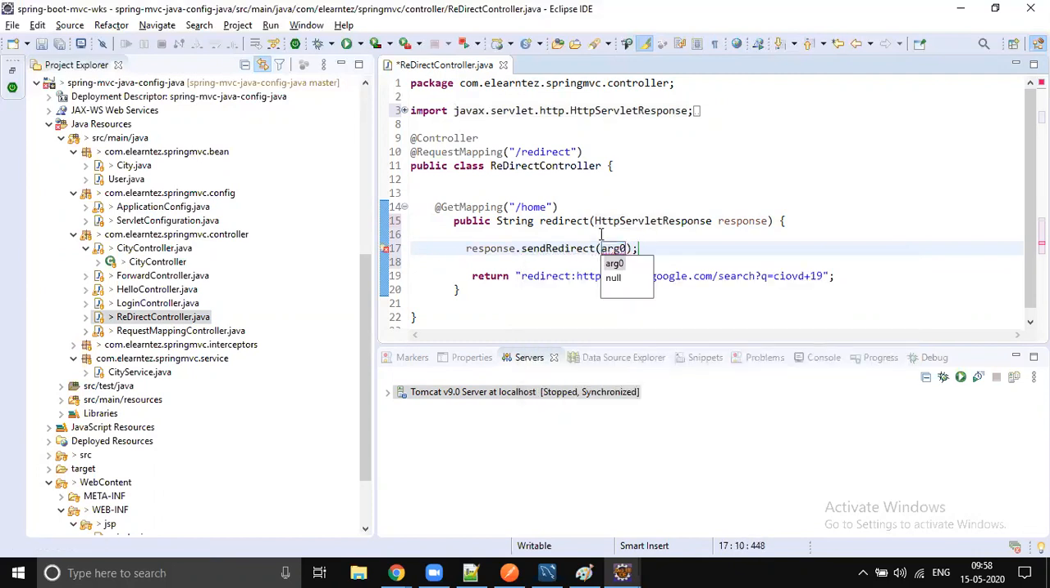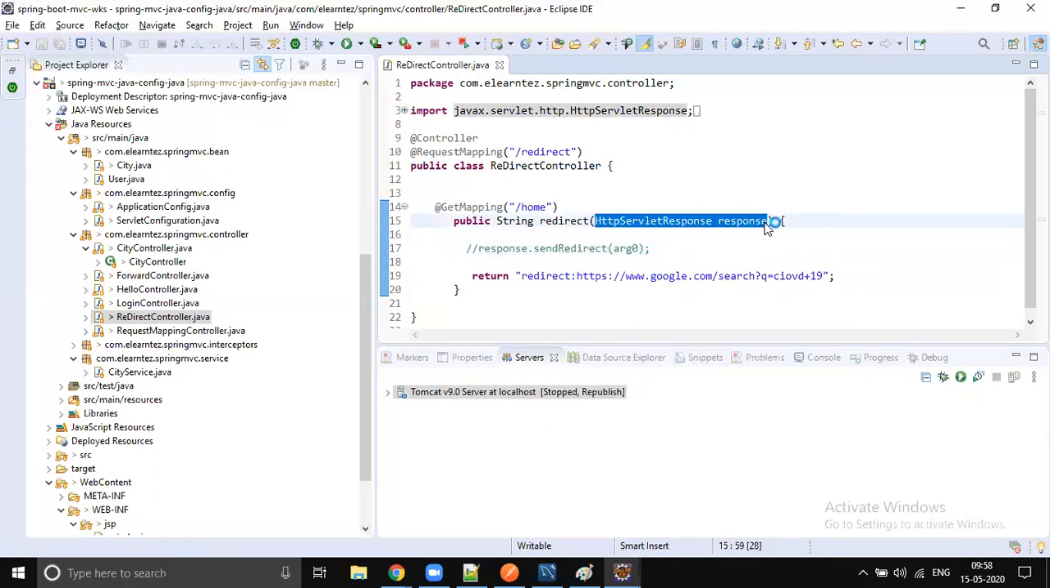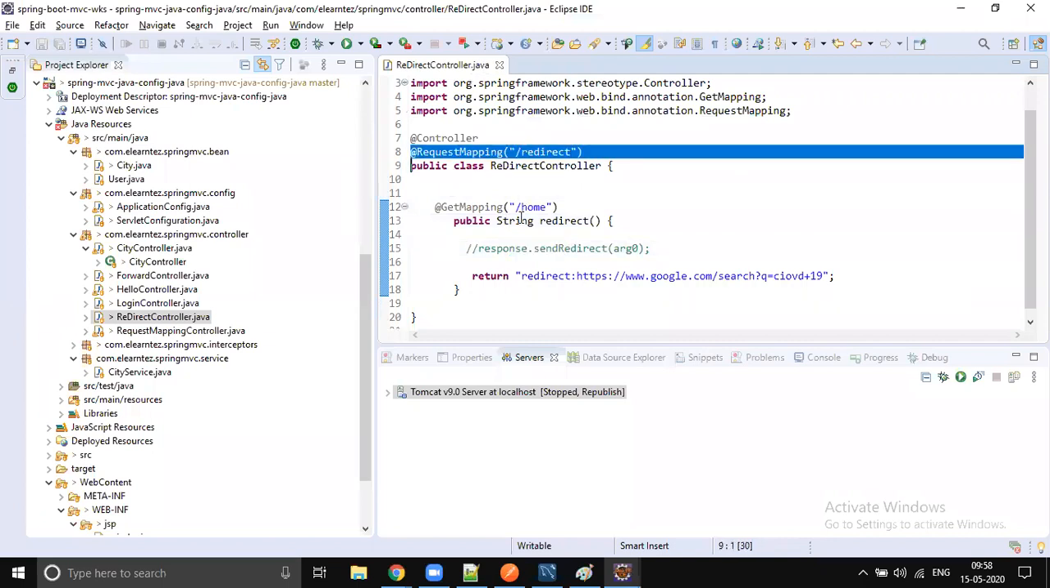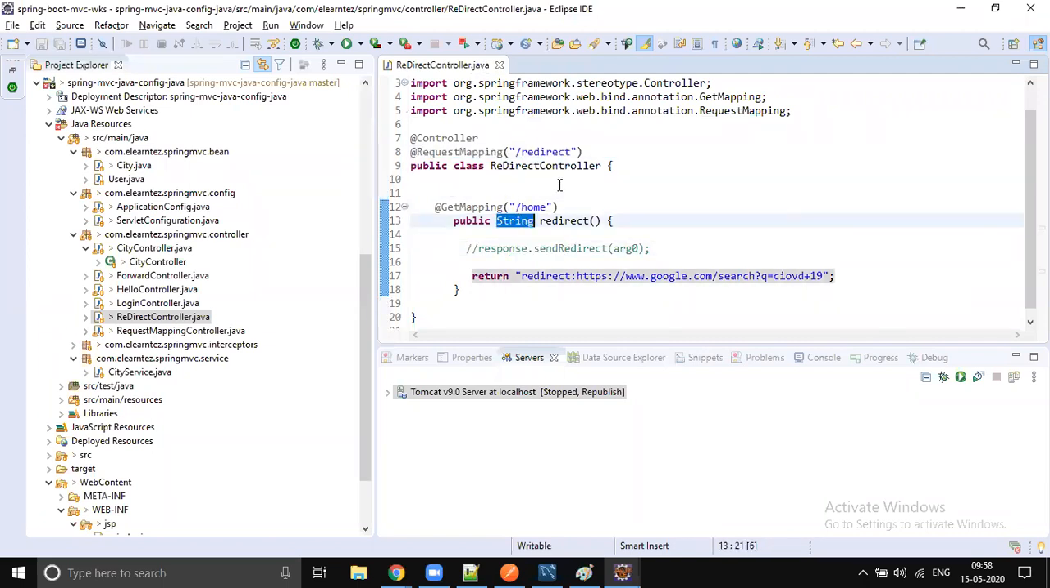So this is what we used to do with the servlet. But when it comes to Spring, you're not supposed to touch request and response. That's why they provide a short notation, redirect, and internally it's going to be HttpServletResponse dot sendRedirect. Now I will enter redirect home in the browser. What will happen? Automatically the Google page will open and show a COVID-19 search. So that is what a redirect is.